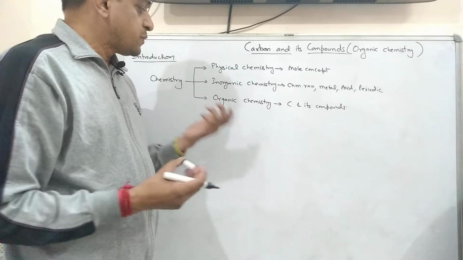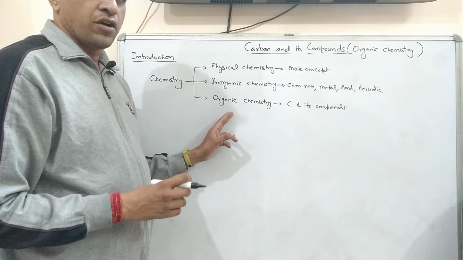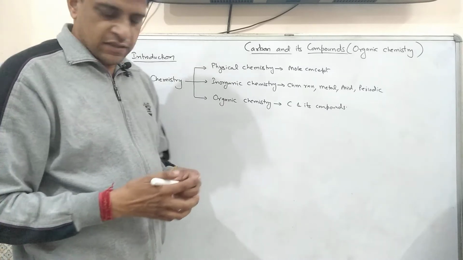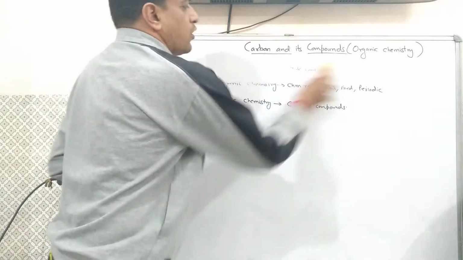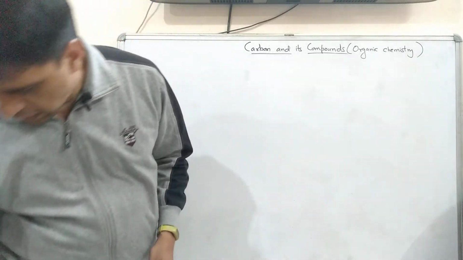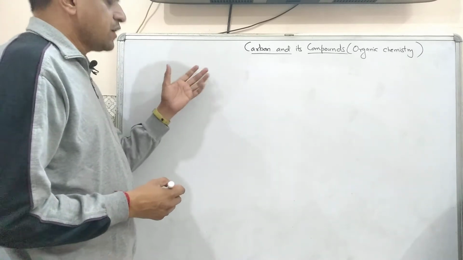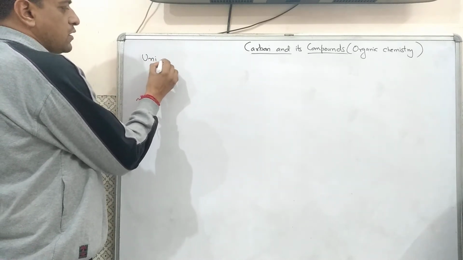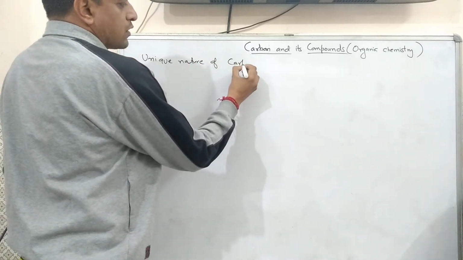Then what is special about carbon? Why has carbon been allotted a special branch of chemistry, that is organic chemistry? Let us understand why carbon is special among all the elements of chemistry. Our chemistry has a total of 118 elements, but still carbon is unique. Now this is the first topic of your chapter, unique nature of carbon.